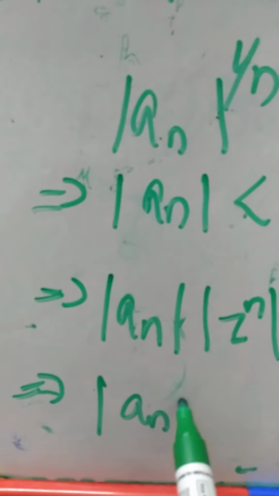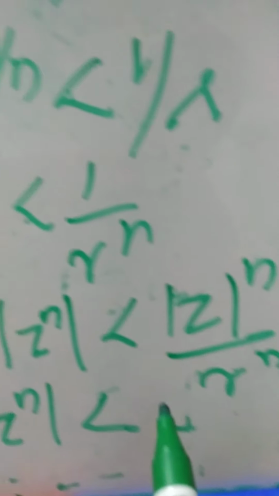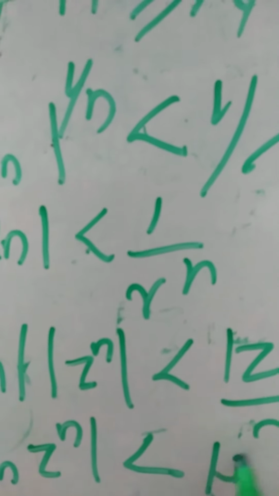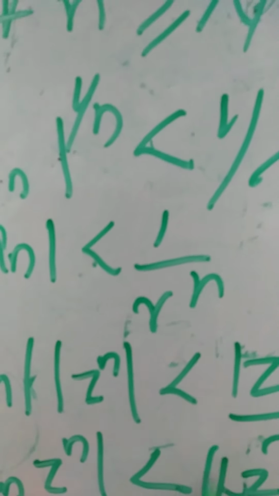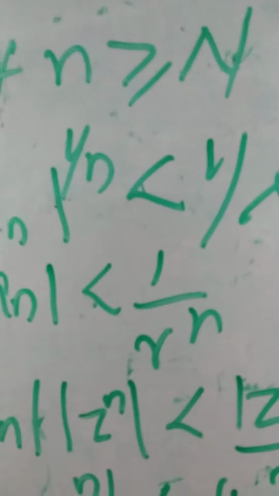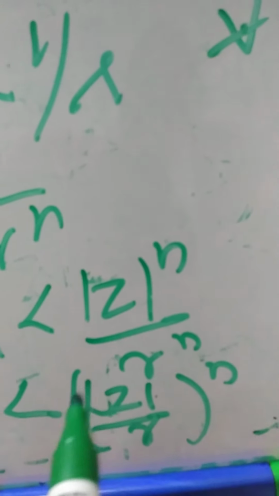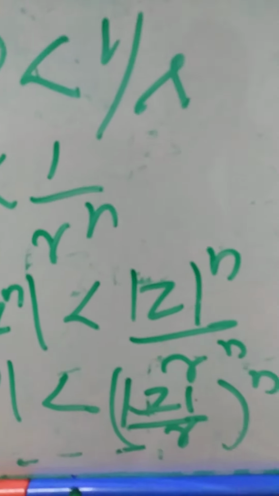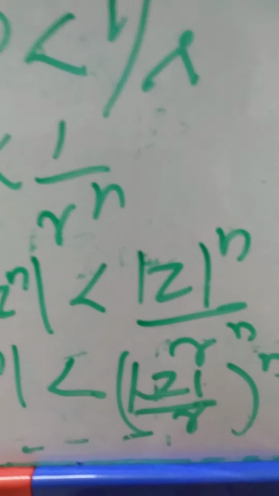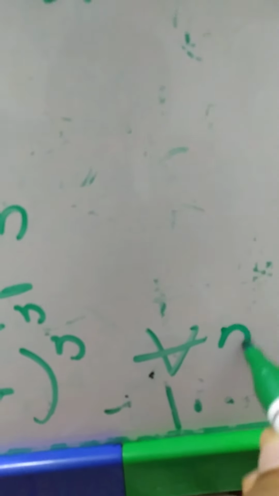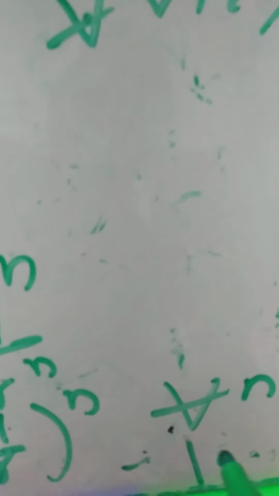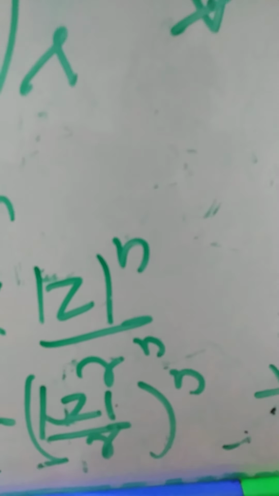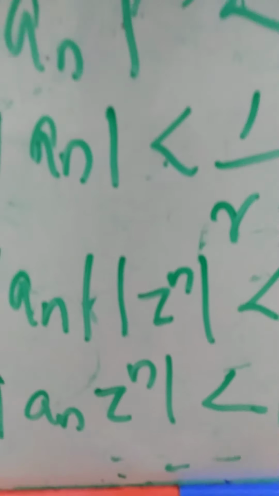So mod an z raised to n is strictly less than mod z by r whole raised to n. This is true for every n greater than or equal to capital letter N.